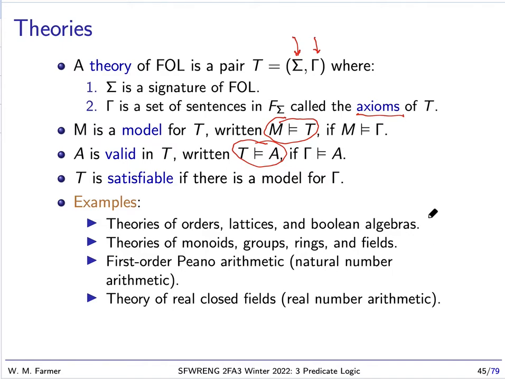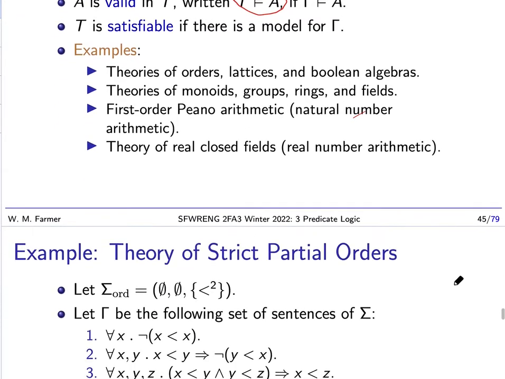So there's many examples of theories. A theory of FOL is a first-order theory, so we have theories of orders, lattices, Boolean algebras, theories of monoids, groups, rings, and fields. These are algebraic theories. We have first-order Peano arithmetic. This is a theory of natural number arithmetic. And we have the theory of real closed fields. This is basically the algebraic theory of real arithmetic. Okay, so we're going to look at some examples of theories.